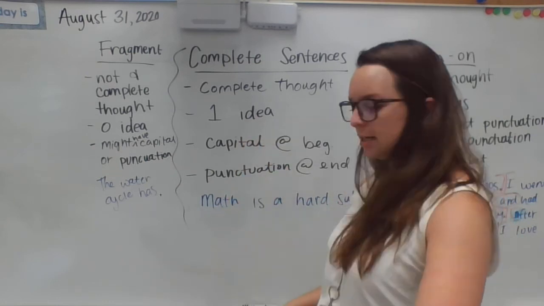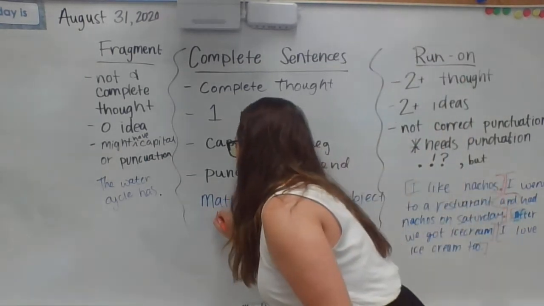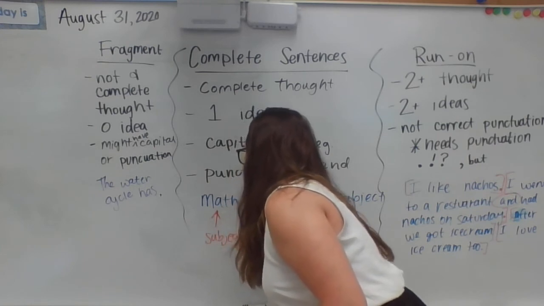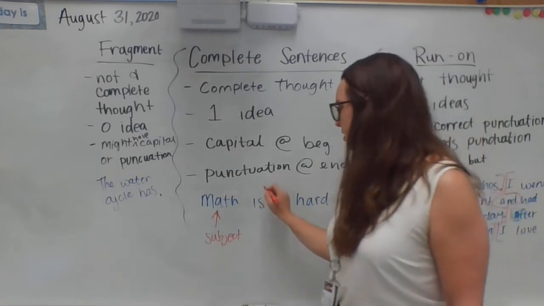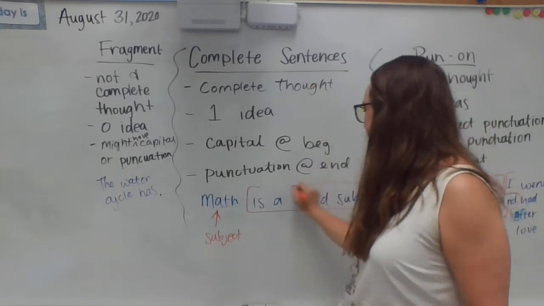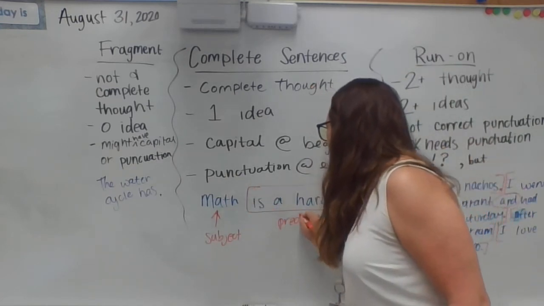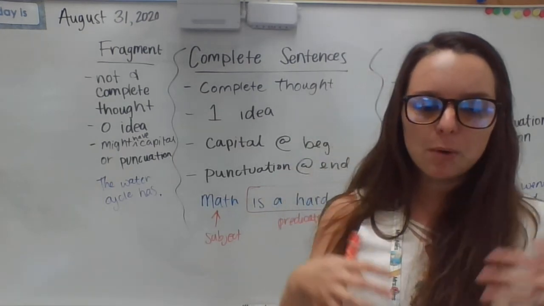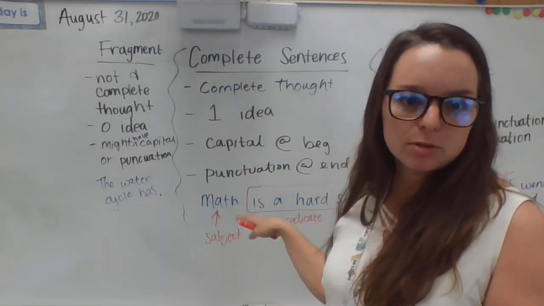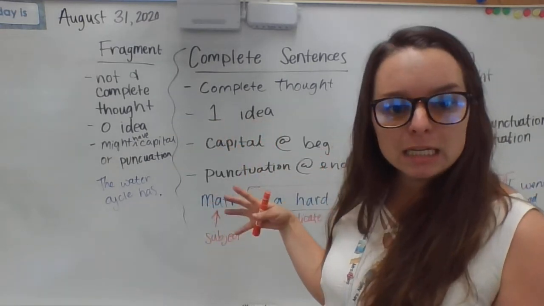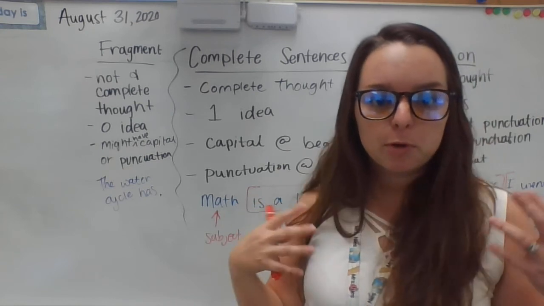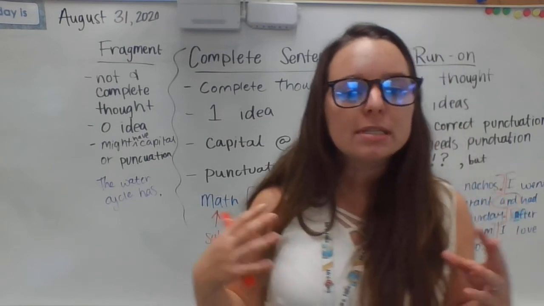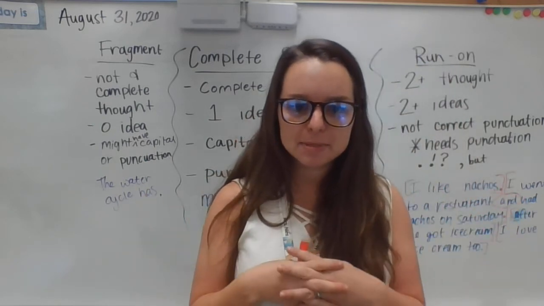That's what you're practicing. A subject is the main thing that a sentence is about. So math is the subject of this sentence. The rest of it right here is a predicate. Just because we're taking an ELA quiz doesn't mean that we can't use other subjects or other classes in what we're talking about. So the quiz that we took had a science sentence, it had a math sentence, but we're still looking at how those sentences come together.